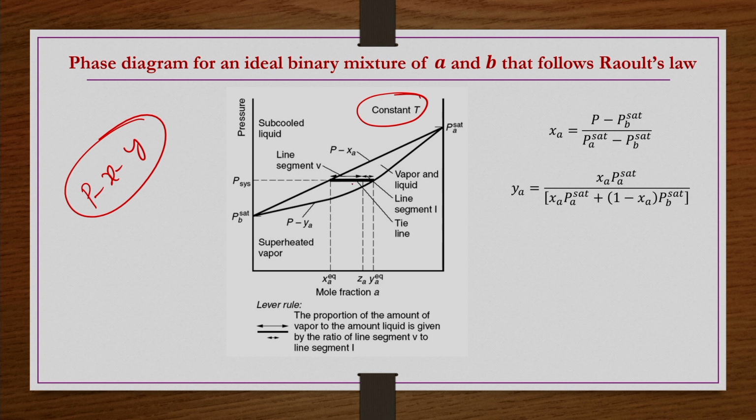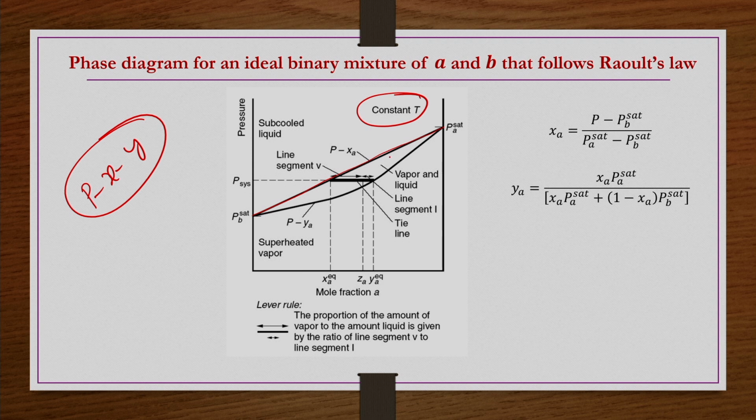So the pressure and composition are changing, and we are trying to find out how this curve looks at constant temperature. This P versus x_a is a straight line, as we already mentioned, with a slope of P_b sat minus P_a sat. Okay.